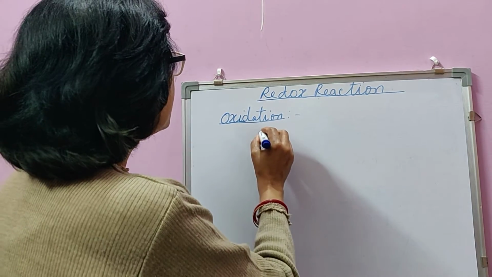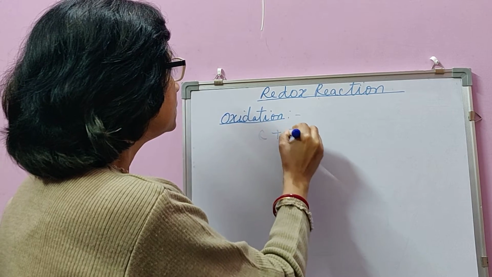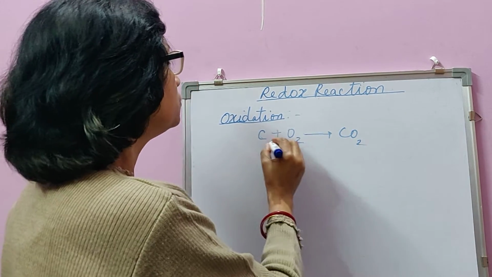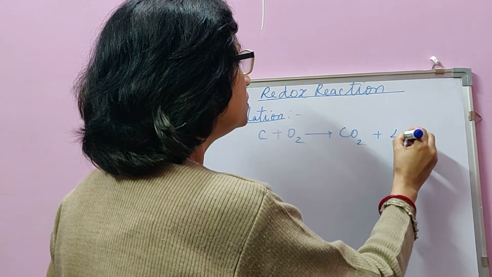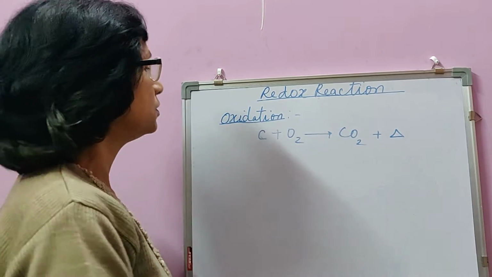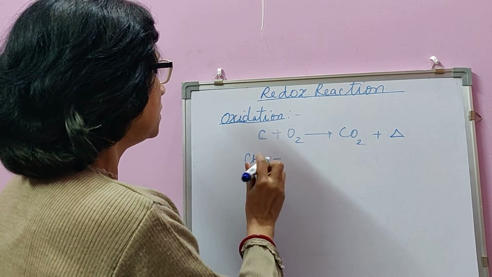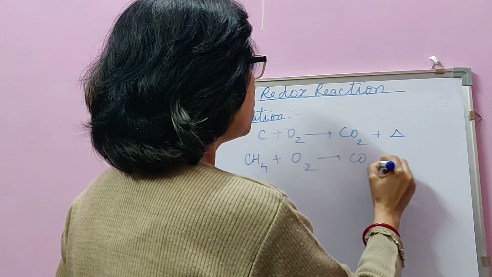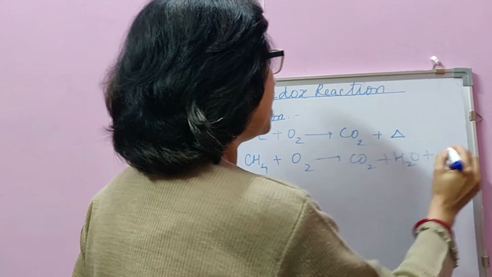For example, when a fuel burns, like when carbon burns, then carbon dioxide is formed. So this is an oxidation reaction. We also know that along with this a lot of heat and light is produced. Similarly, with other fuels, suppose methane burns to form carbon dioxide and water and lots of heat and light.